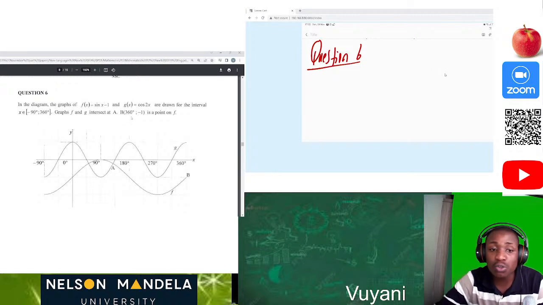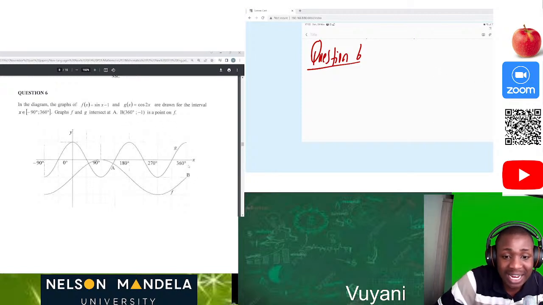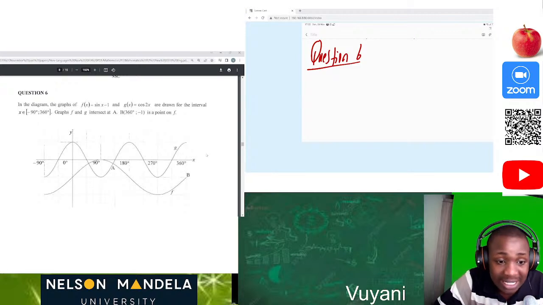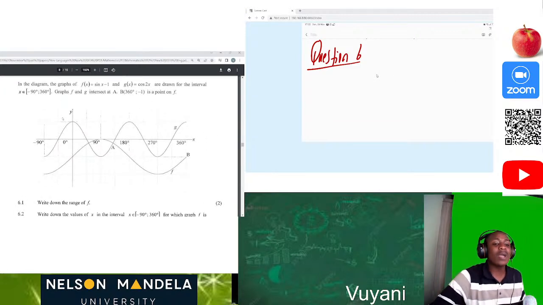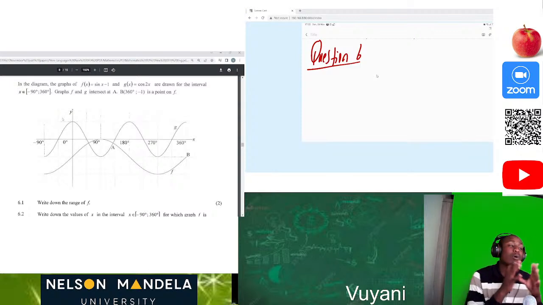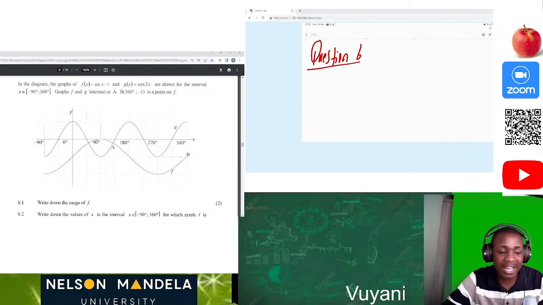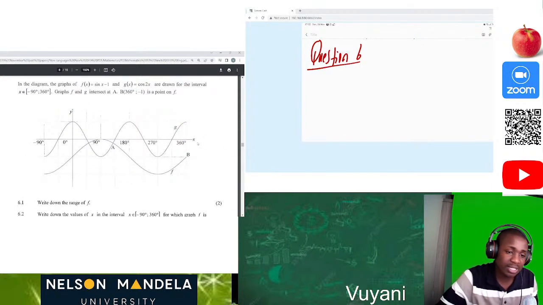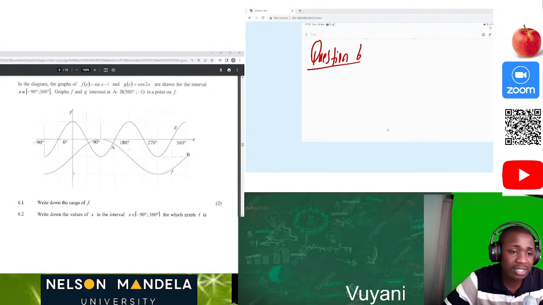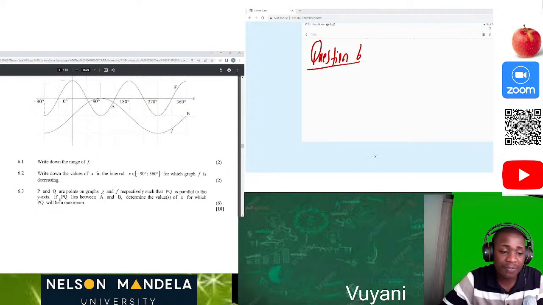Then they've also given us point B, which is 360 degrees, -1. So the points of intersection are where both graphs, or both functions which we are given, have the same values or the same coordinates. Now you can see that it's starting from -90 to 360 degrees. Okay, now let's write down the range of f.